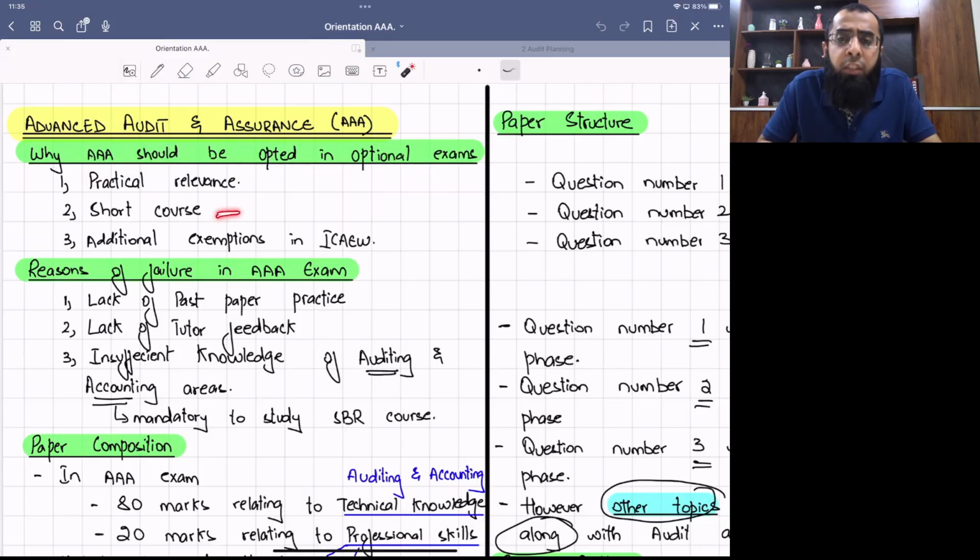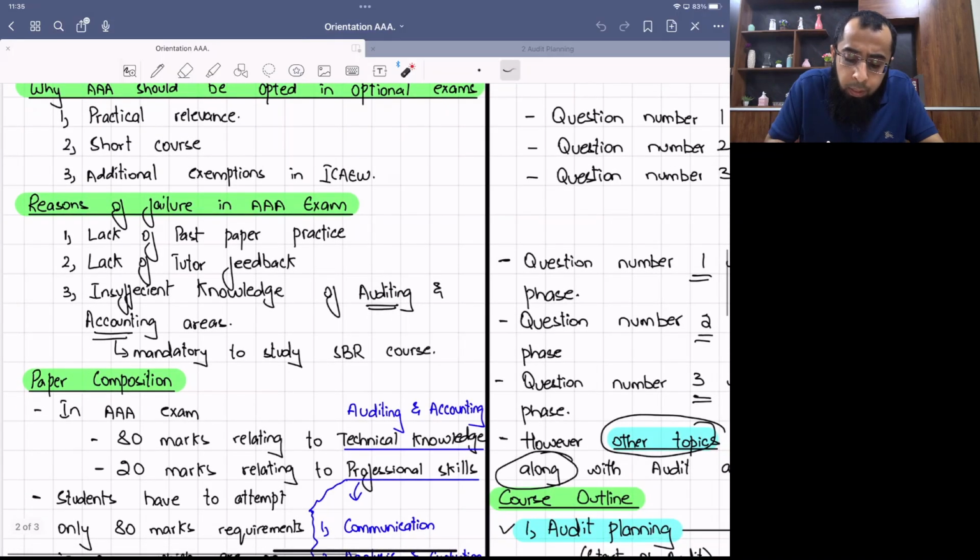Then, this is a short course, it takes less preparation time as compared to other optional level exams. This course also leads to additional exemptions in ICAEW. Only on the basis of the Advanced Audit and Assurance exam, you get two additional exemptions in ICAEW. Then we discussed the reasons for failure in this exam. Like, when it is a short course, then why does it have a low pass rate? Why do students fail in this exam?